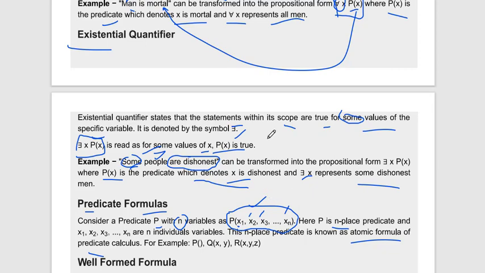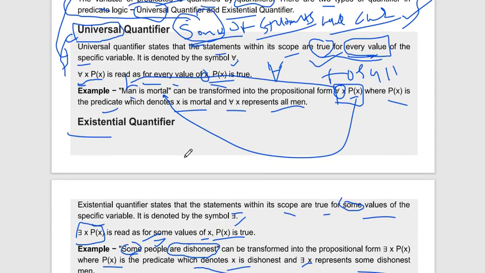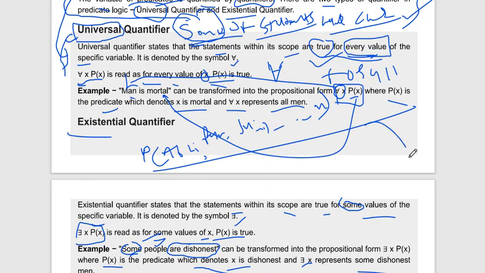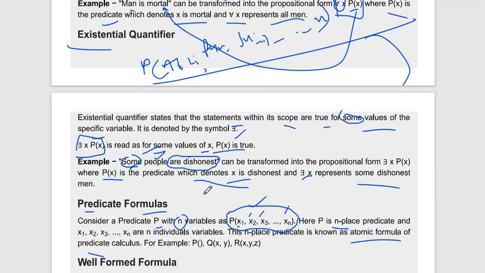If you want to write "all students have a bike" as a formula, we can write P of Abhi, Ram, Sunil, etc., all students. We can write it like this in a predicate formula.